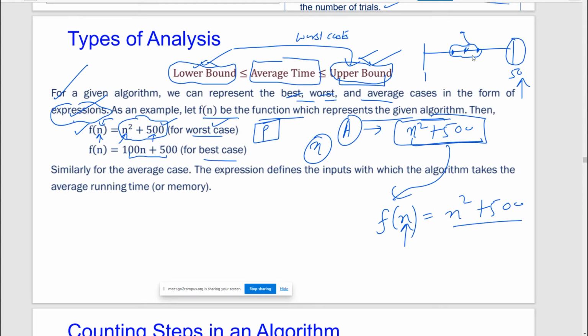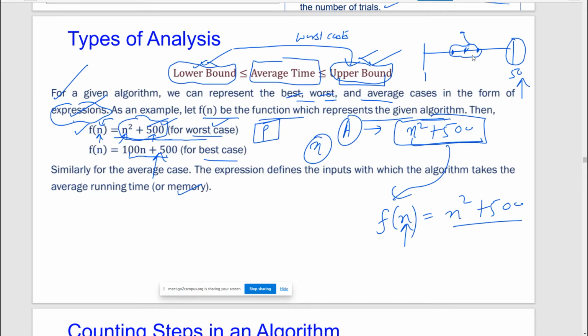So this is the best case. If you compare, the worst case is always bigger than the best case. Similarly, for the average case, the expression defines the input with which the algorithm takes the average running time or memory, somewhere between these expressions. This is the upper bound, this is the lower bound, and the average case is something in between.